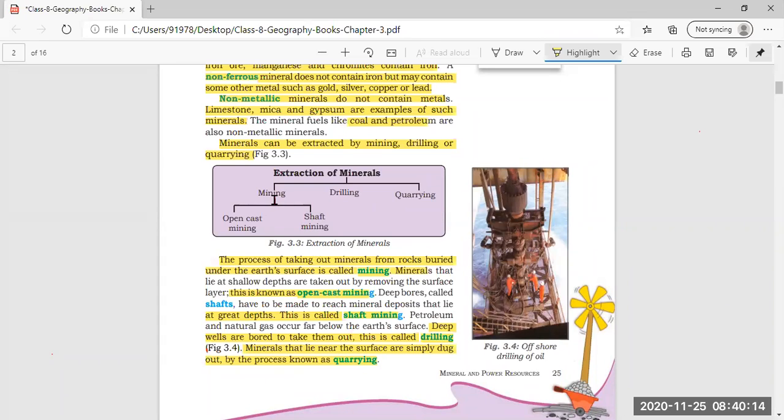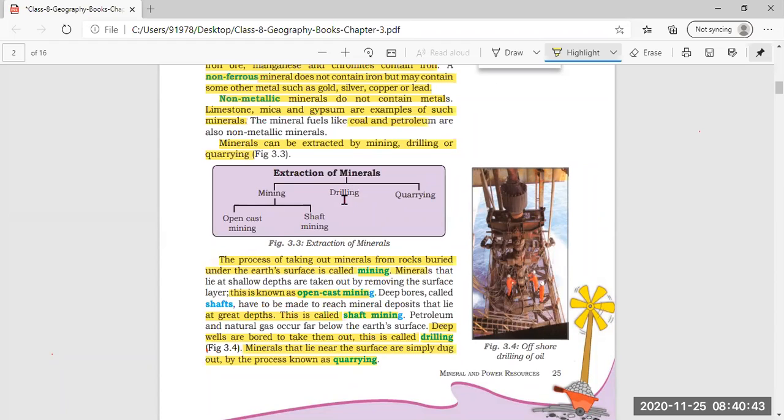So first we have read about mining. It is that minerals are taken out which are buried under the earth's surface. Then, in mining, we have read about open cast mining and shaft mining. Open cast means not so much deep inside, and shaft mining means deep bores, deep holes have to be dug to take out those minerals.